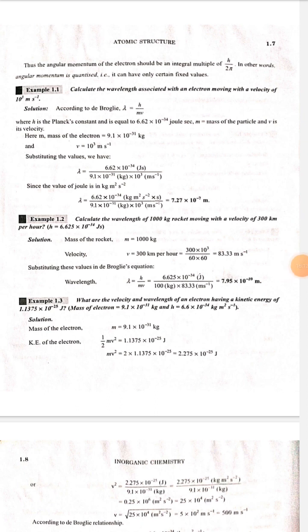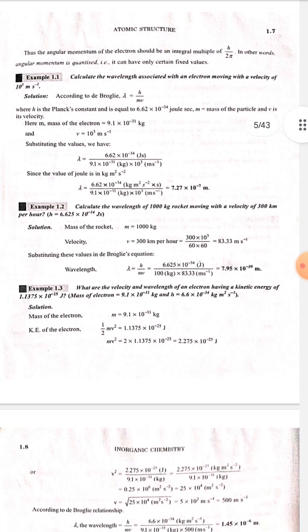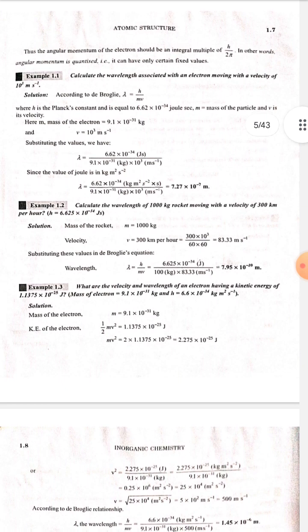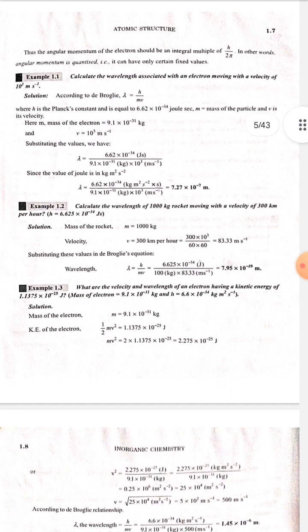Example 1.2. Calculate the wavelength of a 1000 kg rocket moving with the velocity of 300 km per hour. h is equal to 6.625 into 10 to the power minus 34 joule second. Solution. Mass of the rocket, small m, is equal to 1000 kg. Velocity, small v, is equal to 300 km per hour is equal to 300 into 10 to the power 3 upon 60 into 60 is equal to 83.33 meter per second.